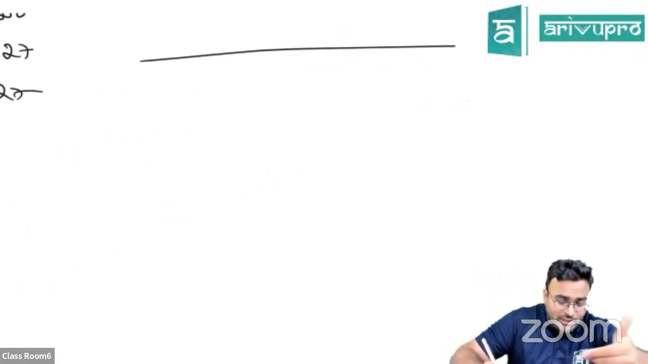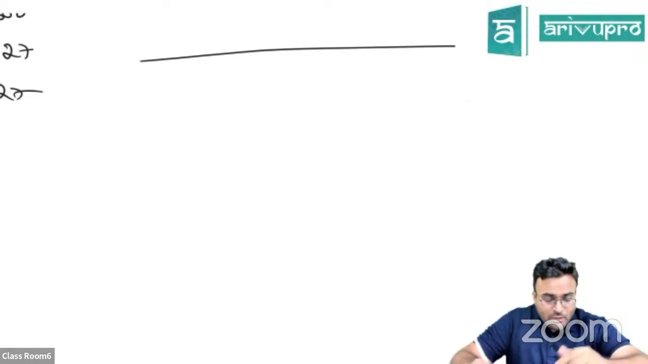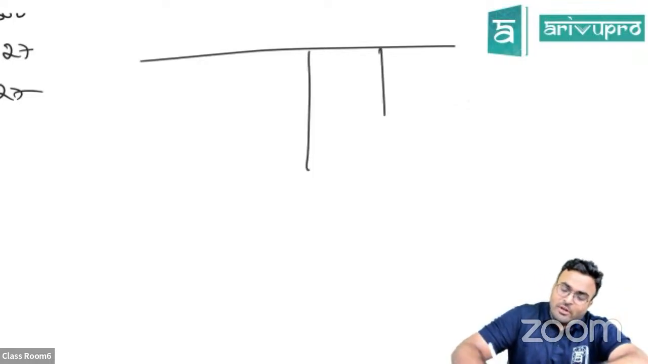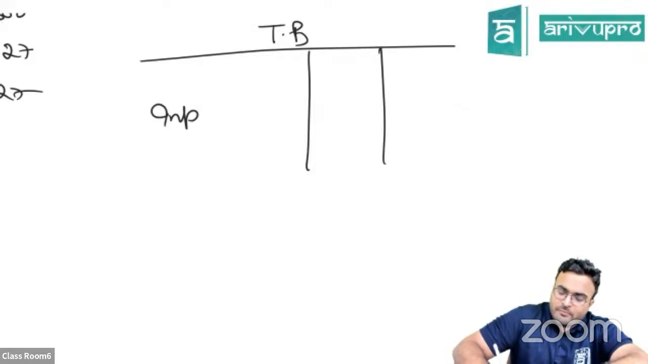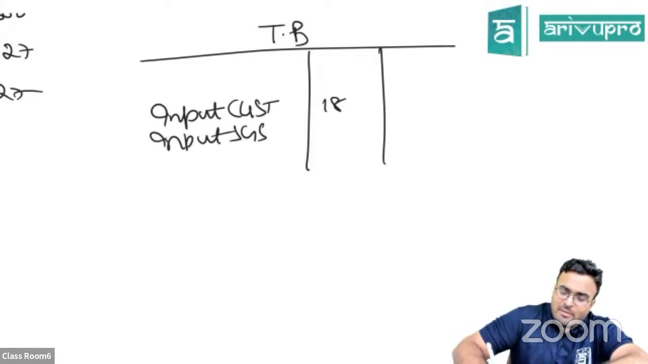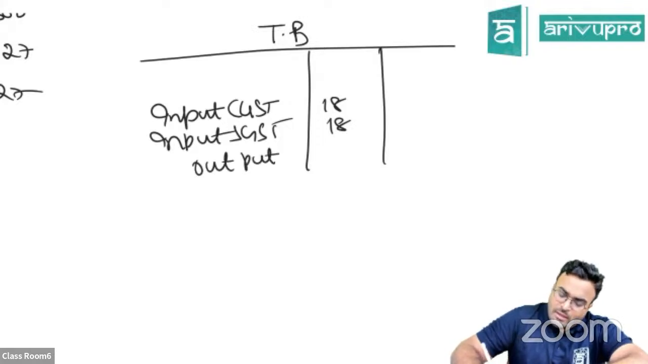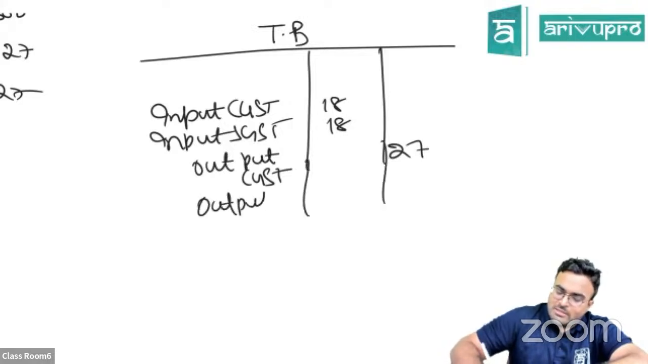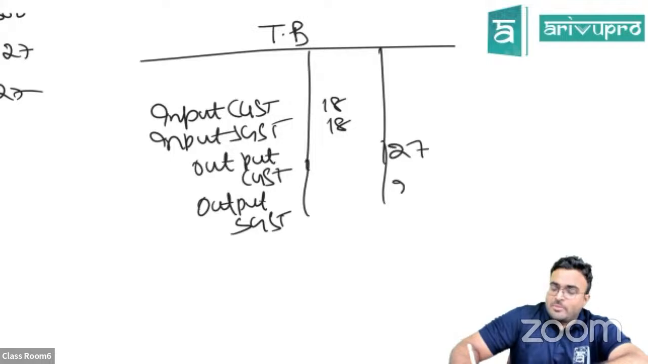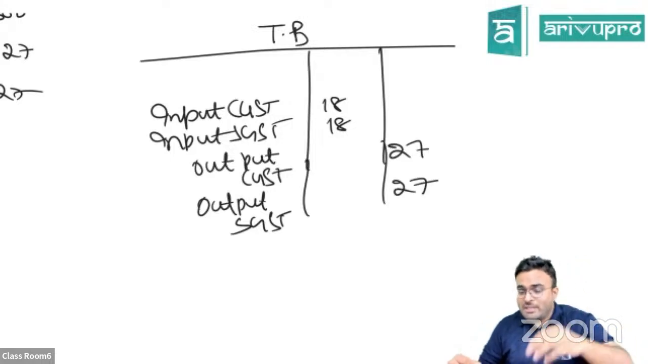There is a problem. I can see some others asking the doubt about that also. So imagine your trial balance is given in a final accounts problem and they tell input CGST 18, input SGST 18. This is a different example. And they tell output CGST 27 and output SGST 27. Such problems are there in your final accounts towards the end.